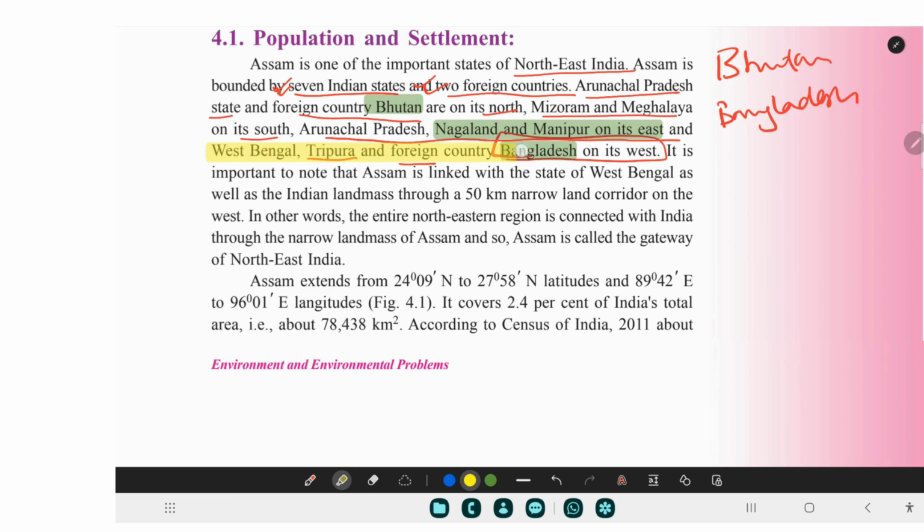West Bengal, Tripura, and Bangladesh in the west. Okay, so they might easily give you the direction. Okay, which state lies where.